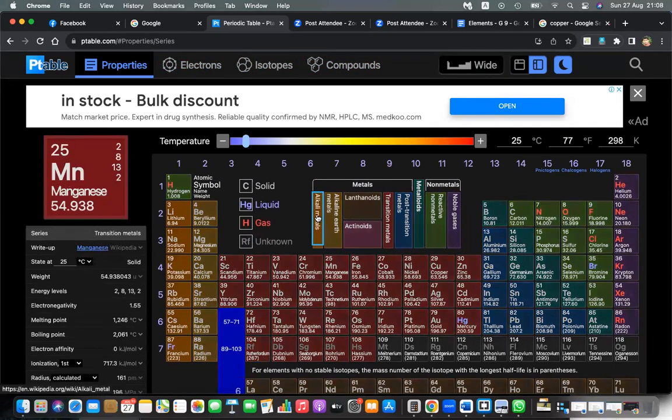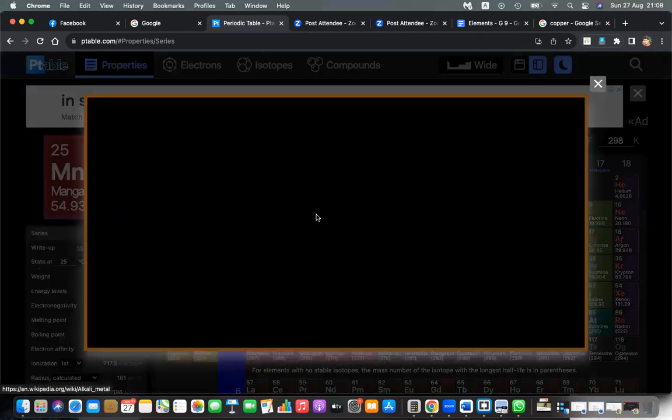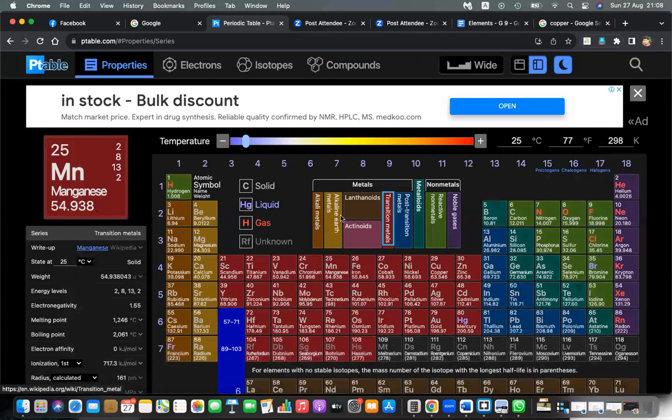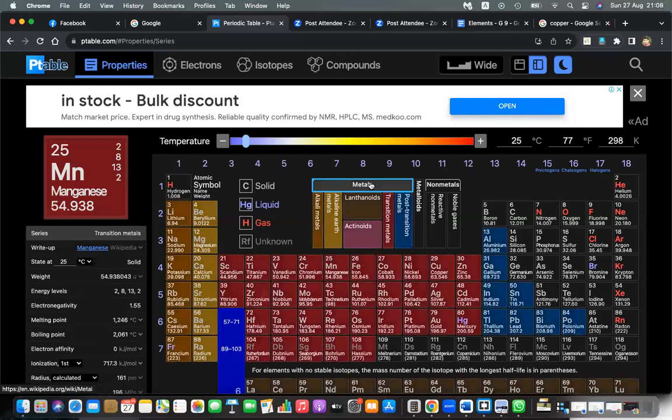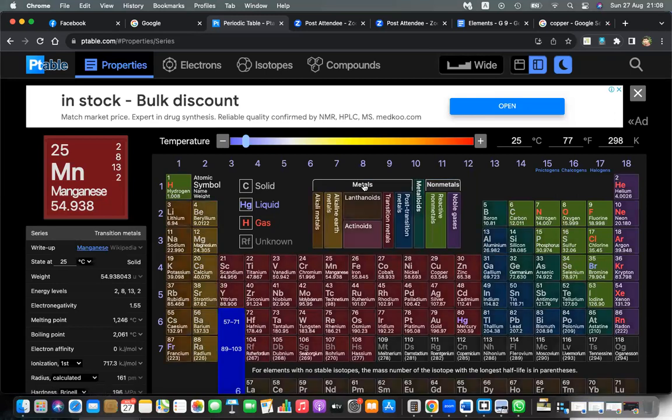Here, alkali metals: you can see which elements belong to that. Then alkaline earth metals. These are metals, all together. And these are non-metals.